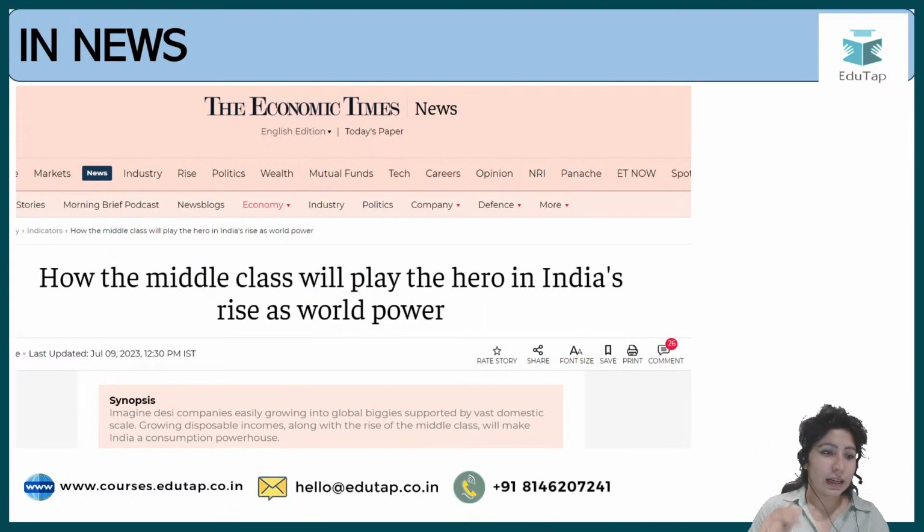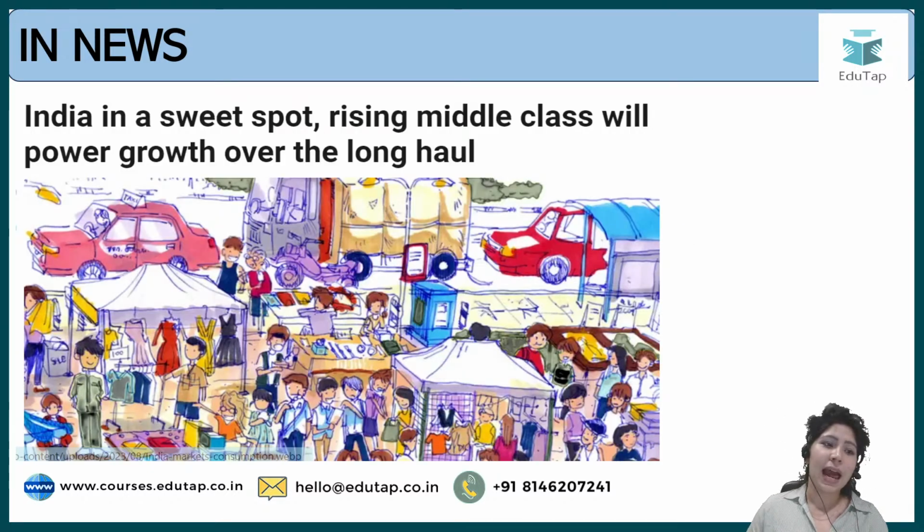A few newspapers covered it. This is from July. Don't think that this is old, because for your phase 2 examination, process topics are more important than purpose topics. So process topics are things that have been in the news for a few months, for a long time. It says how the middle class will play the hero in India's rise as a world power. And the recent one says India is in a sweet spot. Rising middle class will power growth over the long haul. This is from the recent price ratings that we have.